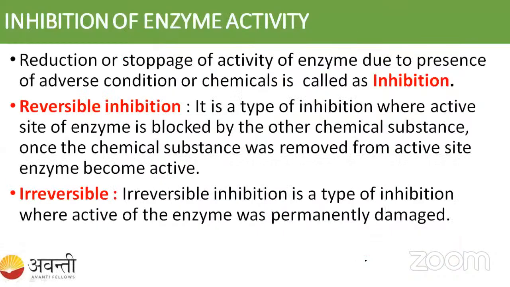Now let us talk about the inhibition of enzyme activity. Why are we using inhibition of enzyme activity? For example, in some agricultural fields, we have to use chemicals against herbivores or insects, that is, insecticides. At that time, enzyme inhibition is very important. For example, there is some insect, and in that insect the enzyme is very important for its activity. So what we will do is inhibit that enzyme.